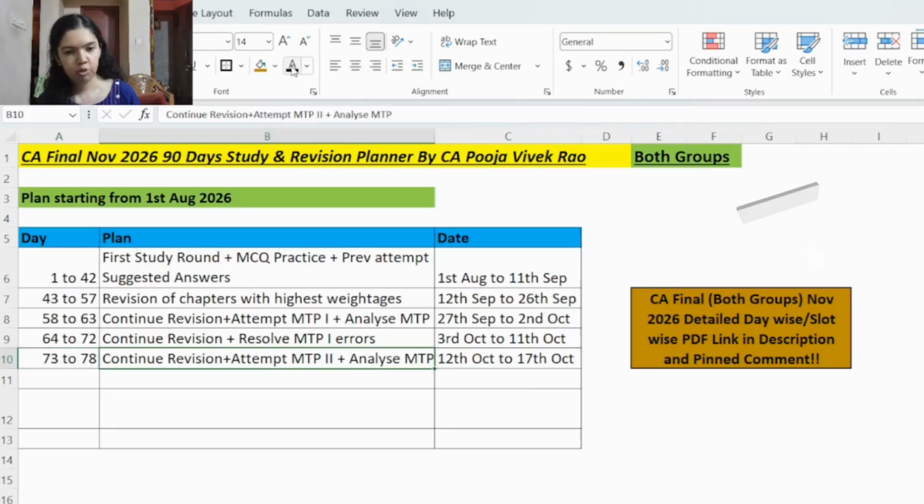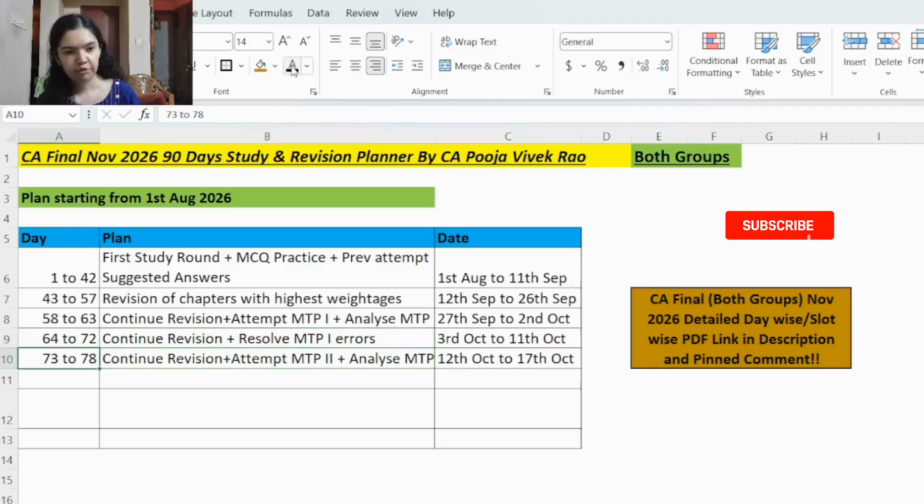And your MTP2 marks should have significantly increased as compared to MTP1 marks, because after giving MTP1 you would have worked on the errors, right? And after MTP2, your errors also should have reduced. However, if any new error comes up or if any old error is there, please note it down, because in the coming days, a few more days are left, you can work on it.